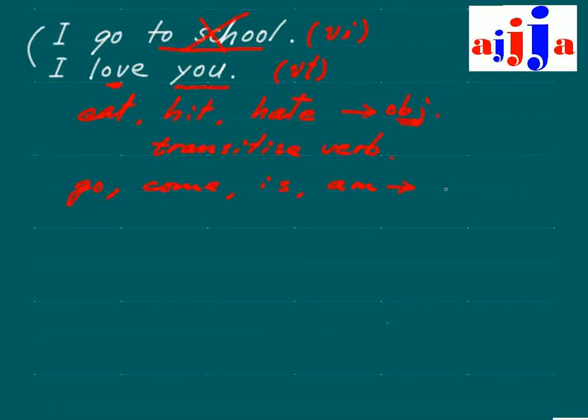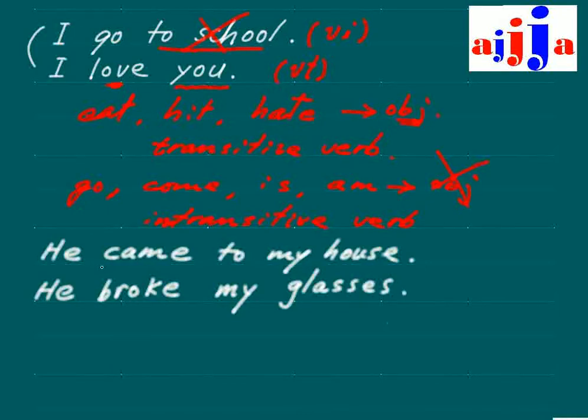This kind of verb, we don't need the object, no object. Then we call this one intransitive verb.